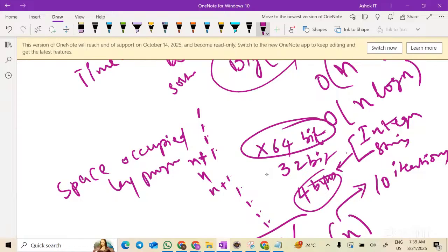Whichever operating system you have, accordingly you download a JVM. Hence, JVM is platform dependent, Java is platform independent, correct? So the memory occupied by a corresponding variable will depend on what processor and what operating system you are using. It is not constant. Now, if you want, what we can do is quickly.